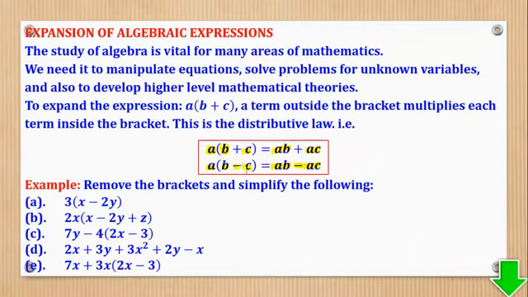If it was minus, it remains minus. If it was plus, it remains plus. And that trick is what we shall use to go through these questions.